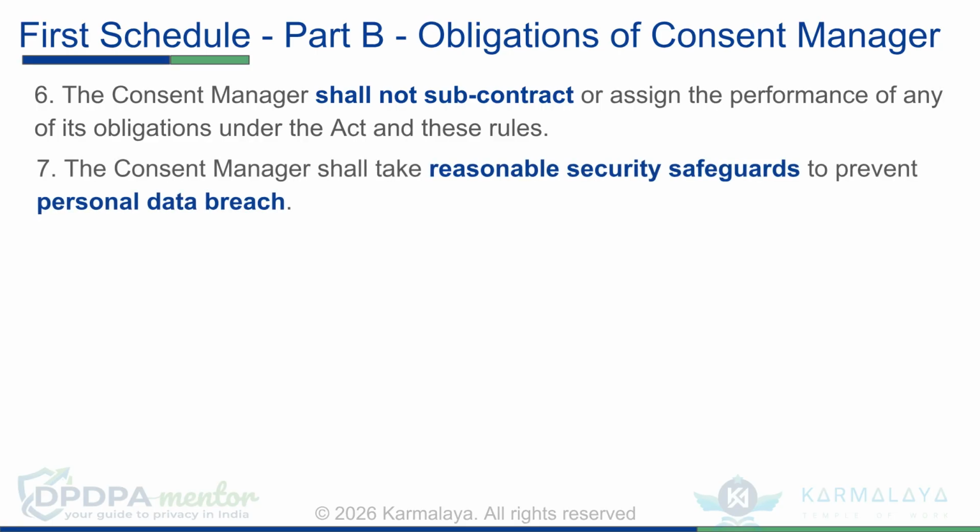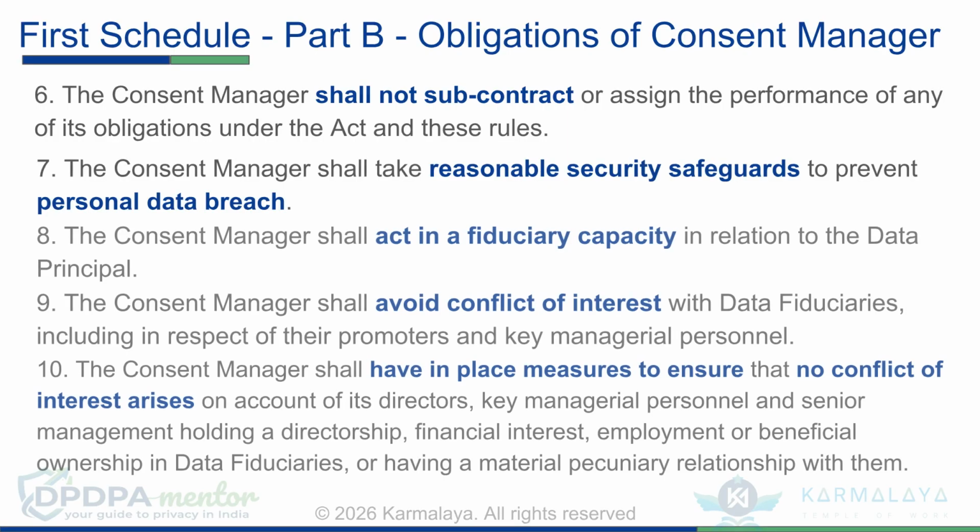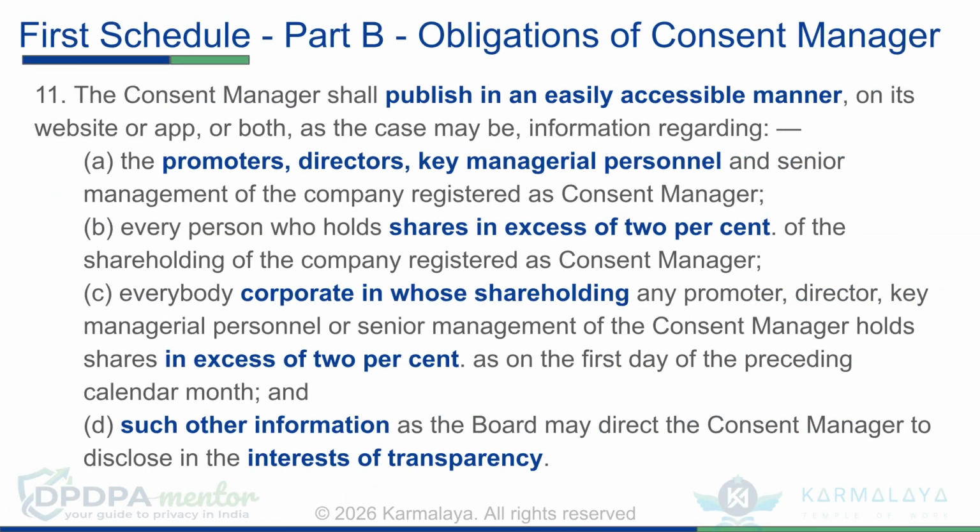They must act in a fiduciary capacity for the data principal and actively avoid any conflict of interest with data fiduciaries. Item 11 mandates the publication of key information in an easily accessible manner. This includes details of promoters and directors, and every person or corporate body holding shares in excess of 2% of the company's shareholding, in the interests of transparency.